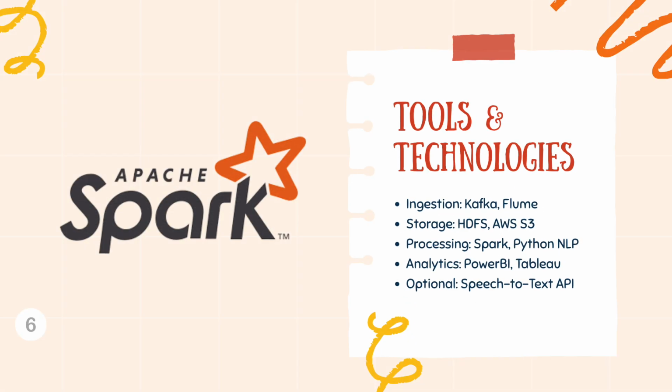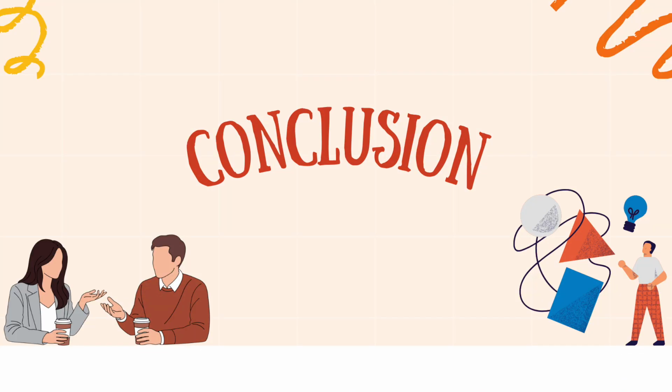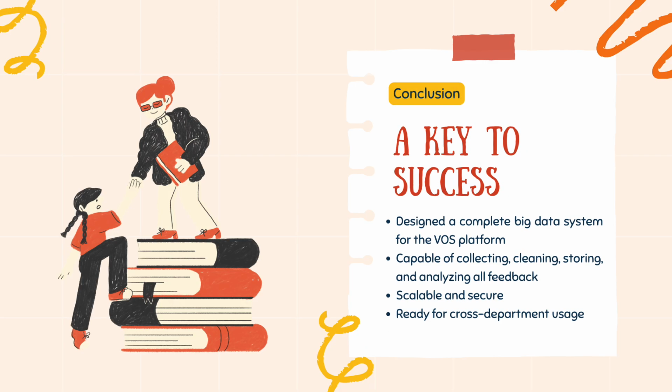And for the tools, we use Kafka, Flume, HDFS, S3, Spark, Python NLP, Elasticsearch, and BI tools like Tableau or Power BI. About the conclusion, to wrap up, our system solves the problem of scattered, unstructured student feedback. It provides a complete pipeline, strong justification, clear benefits, and plenty of room for future enhancements.